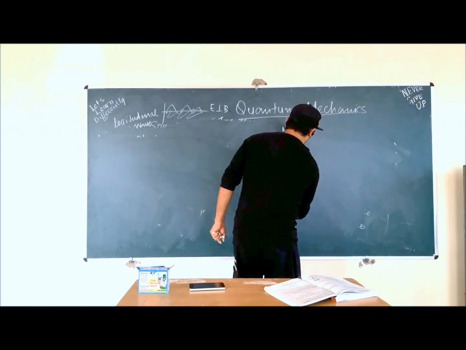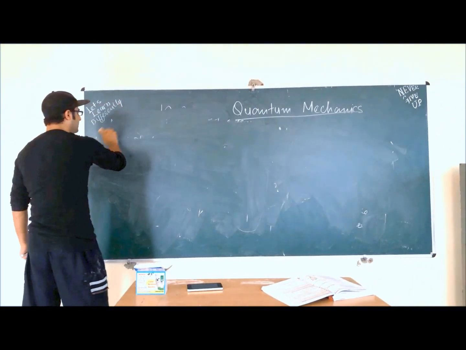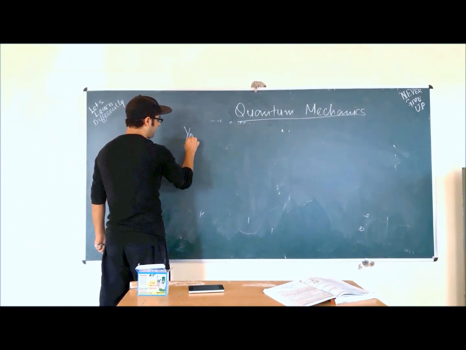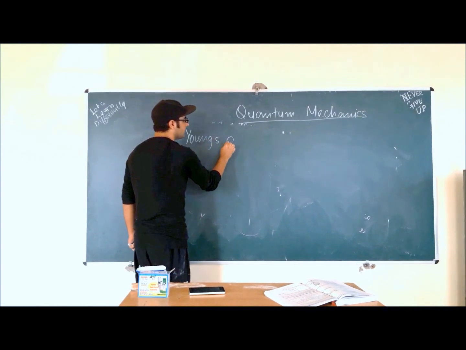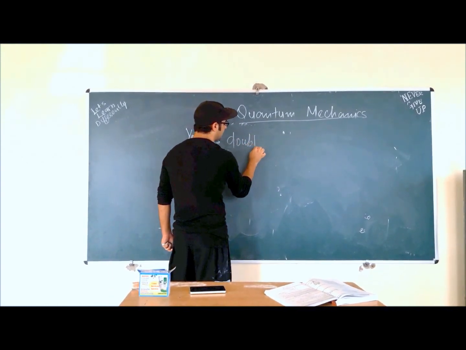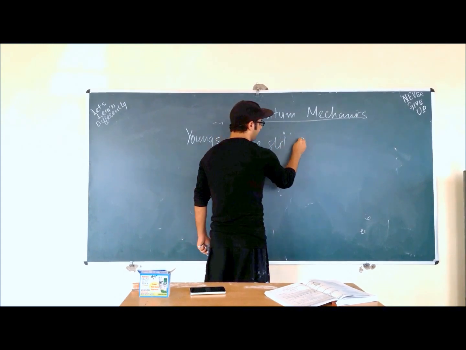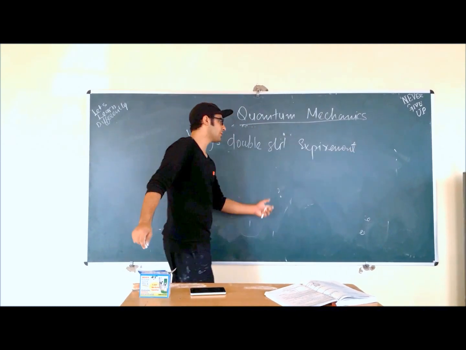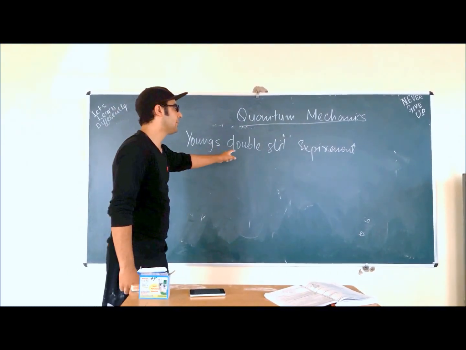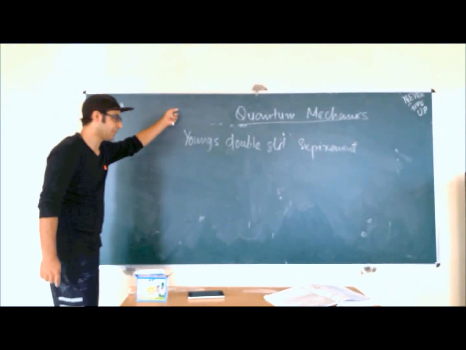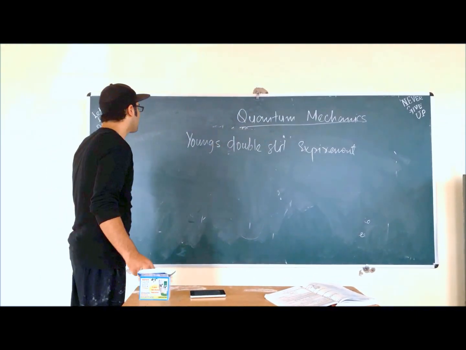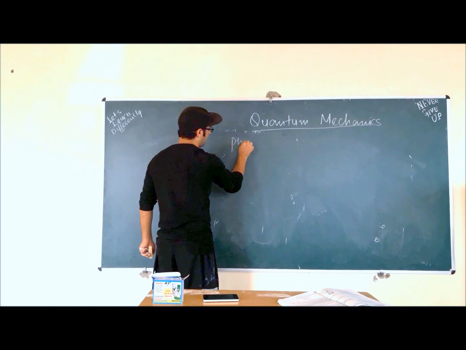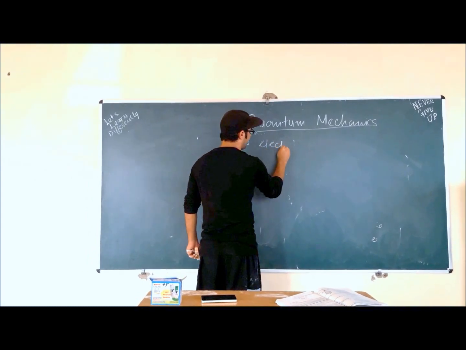Now we will learn about the photoelectric effect. What is the photoelectric effect? Actually, quantum mechanics got started with an experiment. The experiment that I just showed you is called Young's double-slit experiment, or Young's two-slit experiment. This gave a blow to classical mechanics, and quantum mechanics evolved. So now we will learn about the photoelectric effect. What is the photoelectric effect?